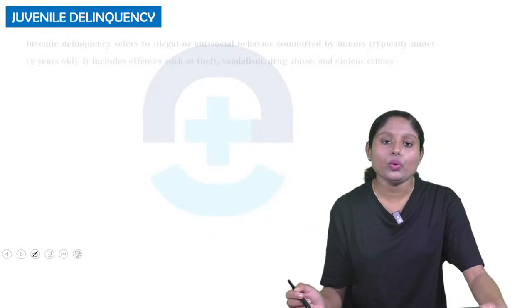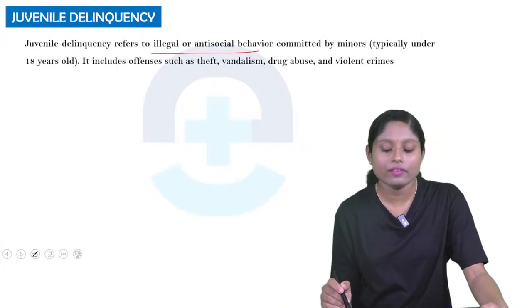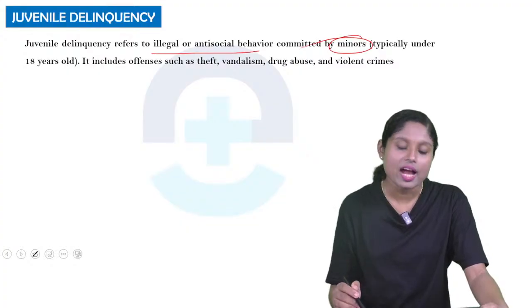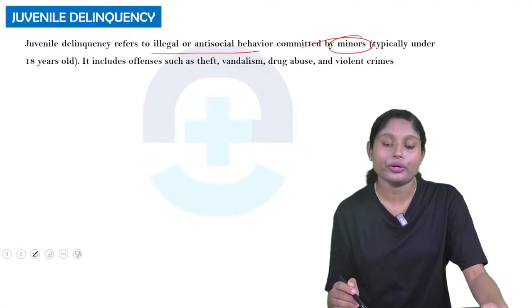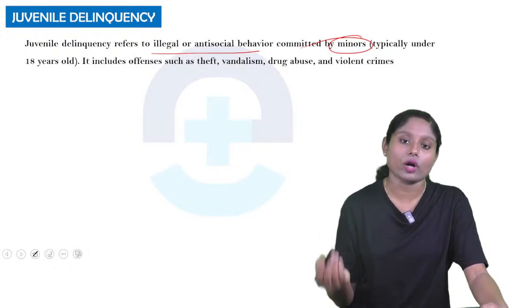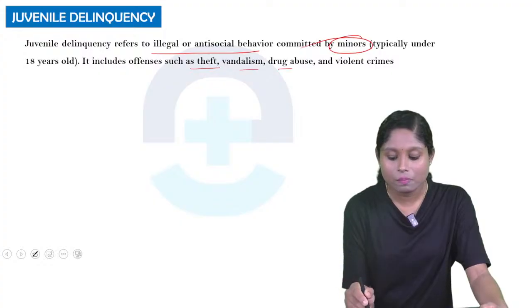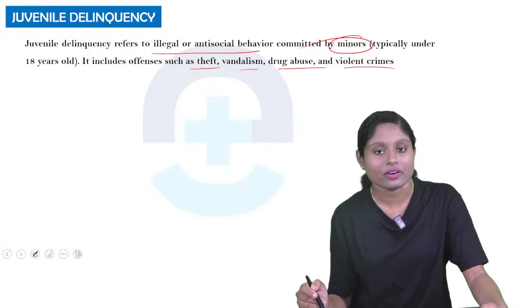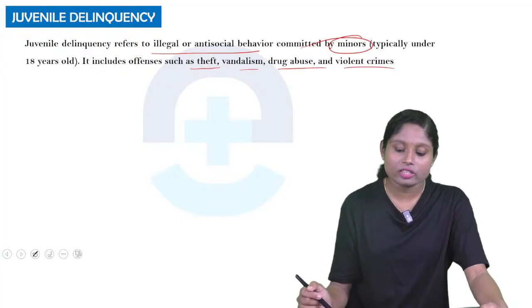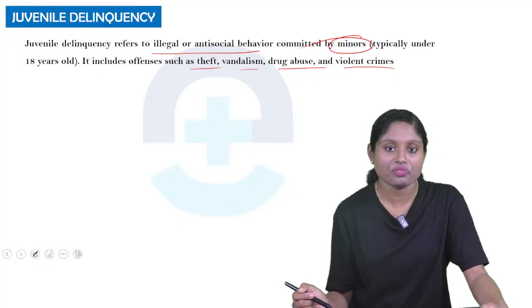Next we'll see juvenile delinquency. So what is it? It's illegal or antisocial behavior committed by minors, typically under 18 years of age. Like a child committing a crime. So that is what is called juvenile delinquency. It includes theft, vandalism, drug abuse and violent crimes. So it's illegal or antisocial behavior committed by a minor, usually below 18 years of age.